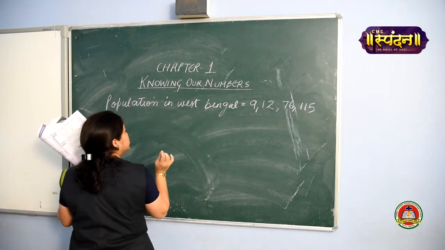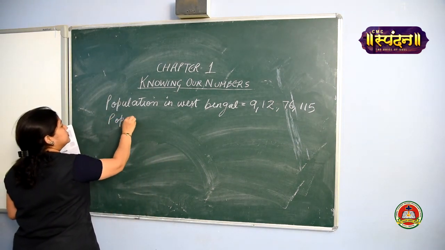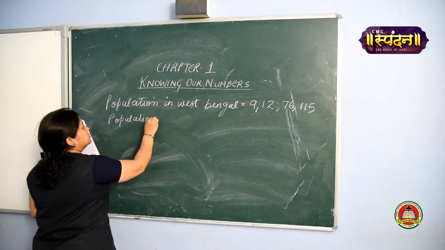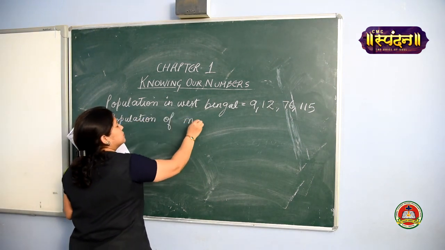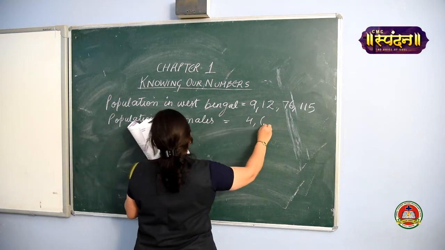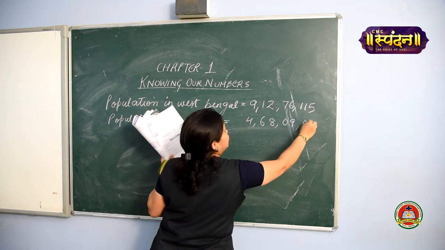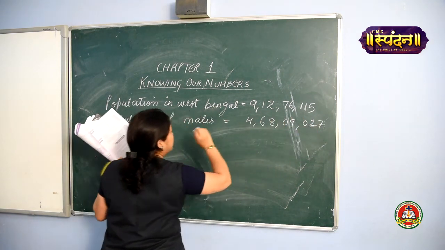This much is the population in West Bengal. Population of males. Four crore 68 lakh 9,027. So this much is the population of males.